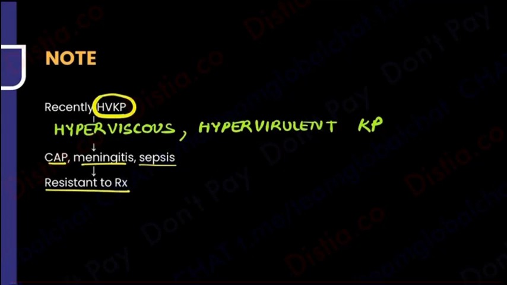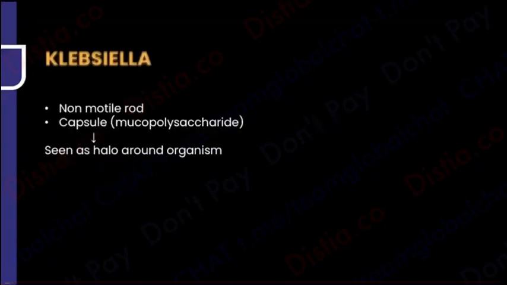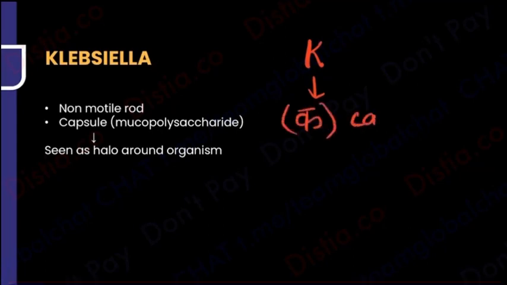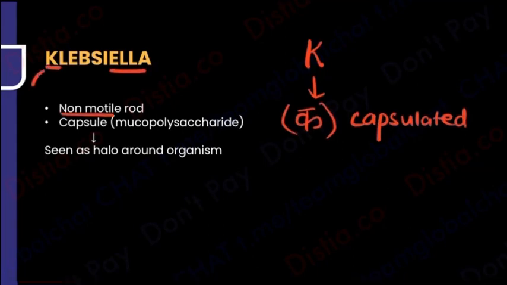Now let's come back, guys, and talk about the different, what did I say? Hyperviscous. You will say, ma'am, if you're saying hyperviscous, is it viscous in general? Exactly. That is what I want to come down to next. What exactly is its morphology and its testing? So please note that K is for Klebsiella, and you need to know that K sound, so this means it is a capsulated organism. Yes, Klebsiella, illa tells you it is not motile, illa is no motility. And Klebsiella tells you it has a capsule made up of mucopolysaccharides.